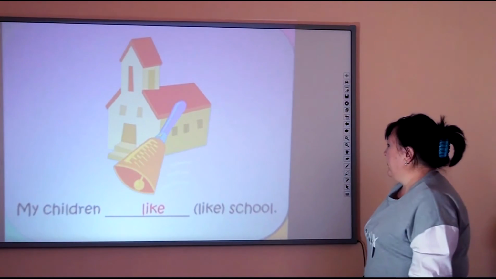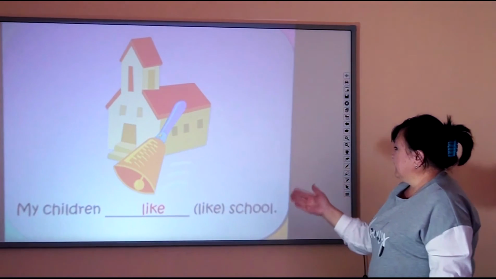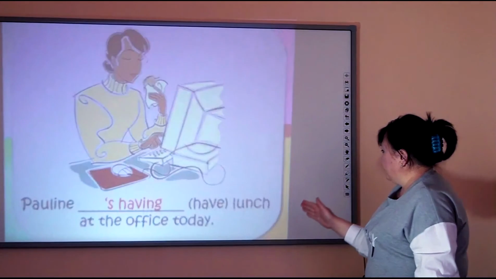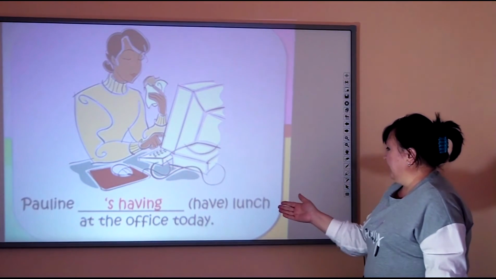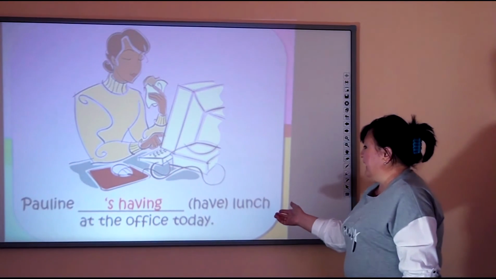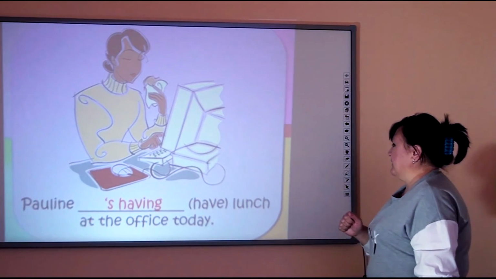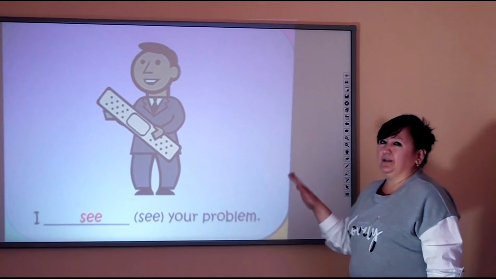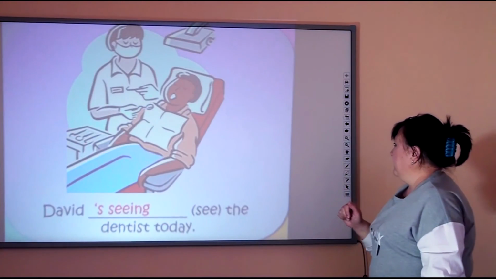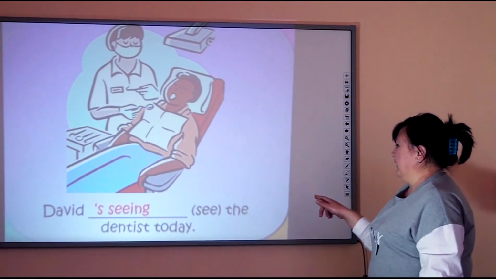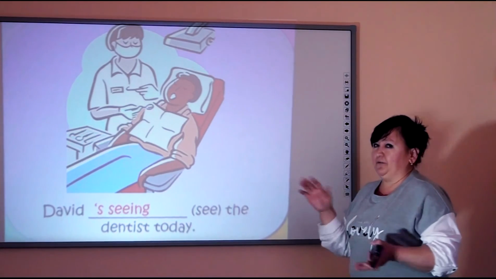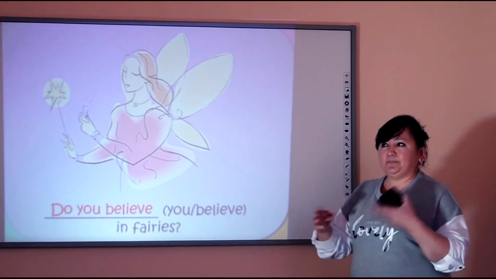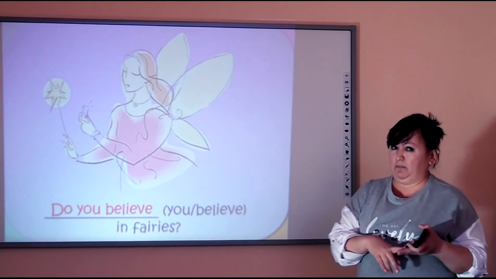Okay, next one please. And now the same. Here we should put the verb in the correct form. My children, children in a plural form, like. Pauline, lunch at the office today. Pauline is having lunch at the office today. Next one please. I see your problem. That means I understand your problem. Next one. Dad is seeing the dentist today. That means they arranged the meeting before. So, don't forget that you can arrange something with your relative, with your family member.